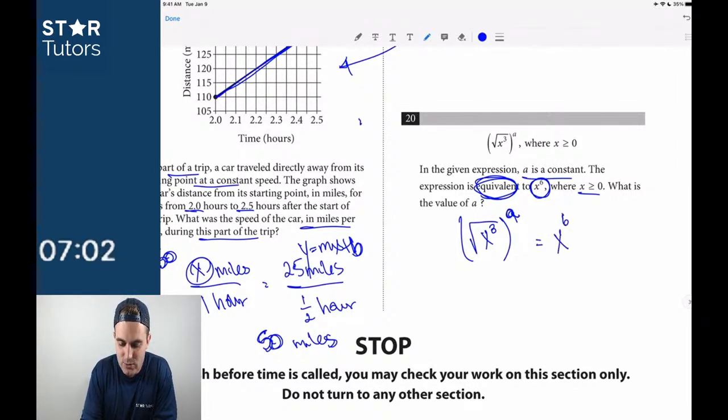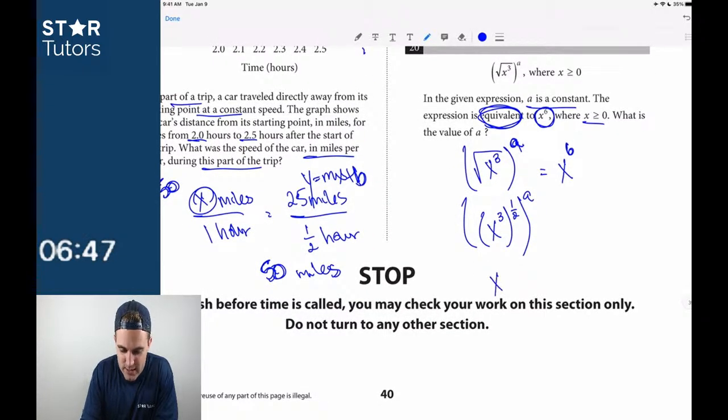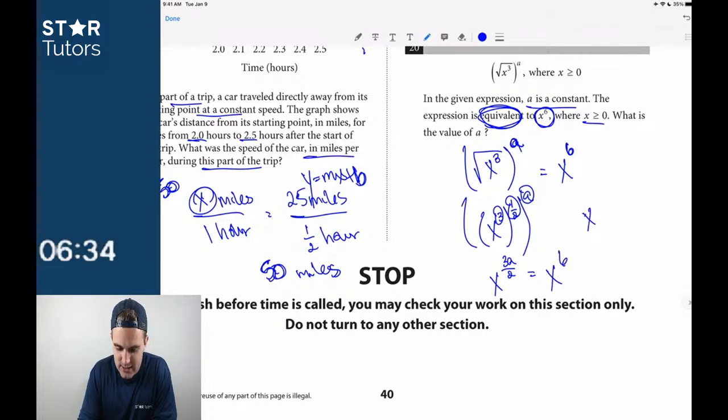If that's equal to x to the 6th, then what we need to do here is convert this and say that instead of the square root of x cubed, we're going to say x cubed raised to the 1/2 power, because that's what square rooting is, raised to the a. From there we get x, and then we multiply all of these values together. So 3 times 1/2 times a is just 3a over 2 is equal to x to the 6th. So then we get 3a over 2 is equal to 6. 3a is equal to 12, so a is equal to 4.